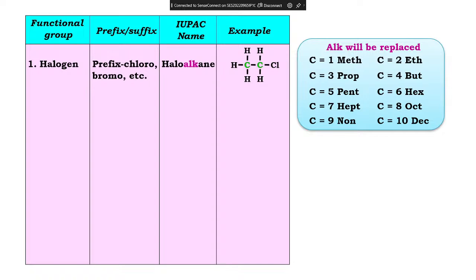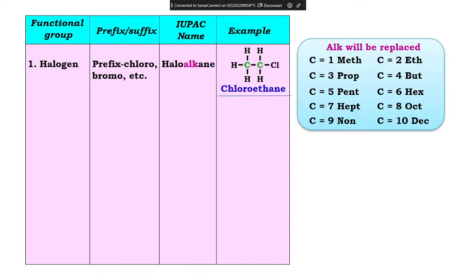After that, how many carbon do you have? Two. And then you check, is it single bond or double bond or triple bond? Tell loudly. Okay, so single bond means ANE, ENE or YL? ANE. So the name becomes chloroethane. Sorry, not ethanol, ethane: chloroethane. Understood the chloro part?